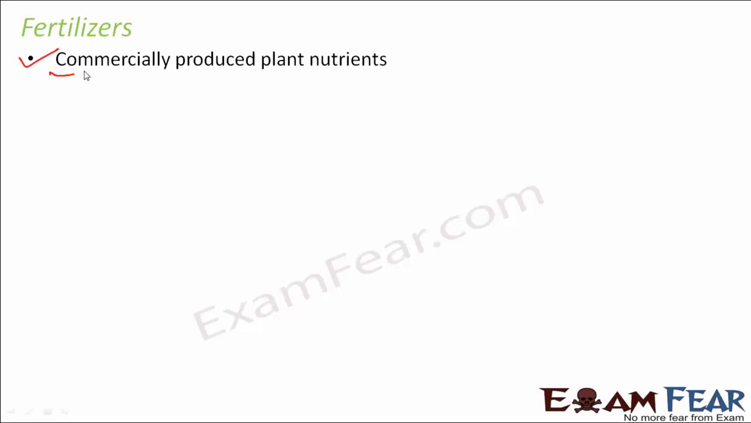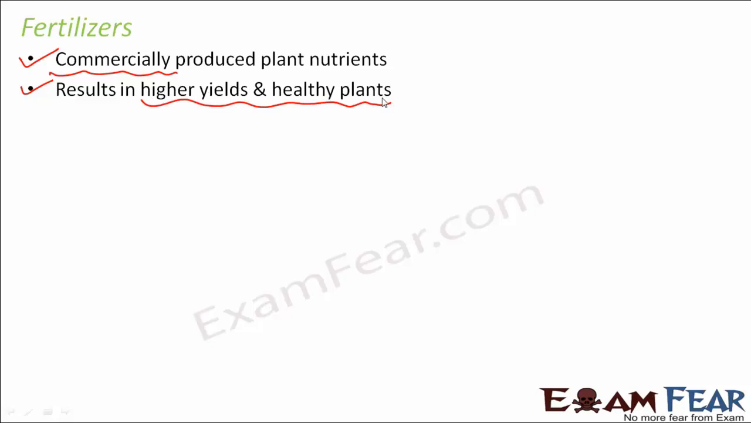Now the only difference is that manures are produced in fields from waste plant and animal products, whereas fertilizers are produced in factories on a commercial scale, and they basically contain chemicals, so they are not produced from plant and animal wastes. So they result in higher yield and healthy plants because these fertilizers are very rich in plant nutrients. If you compare manures and fertilizers, you will find that fertilizers are more rich in plant nutrients.